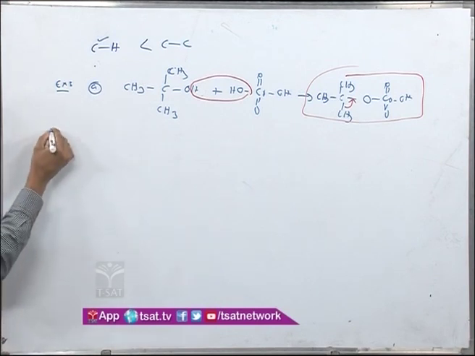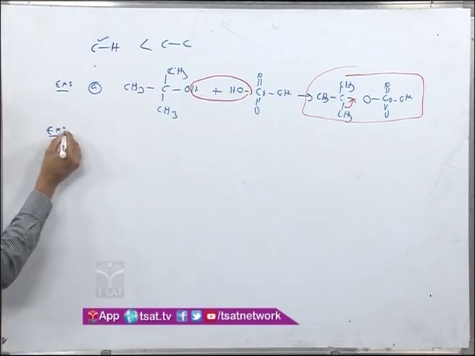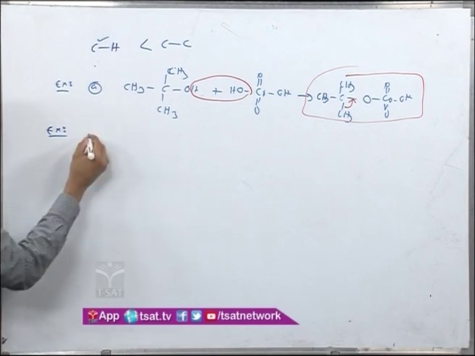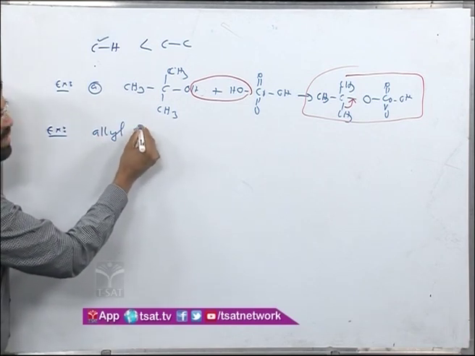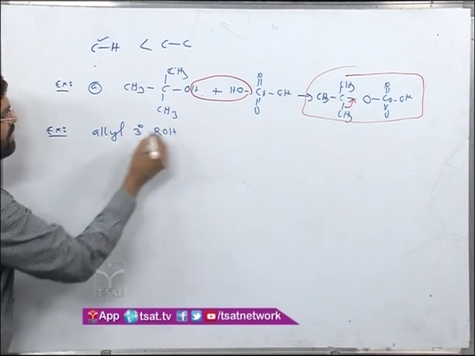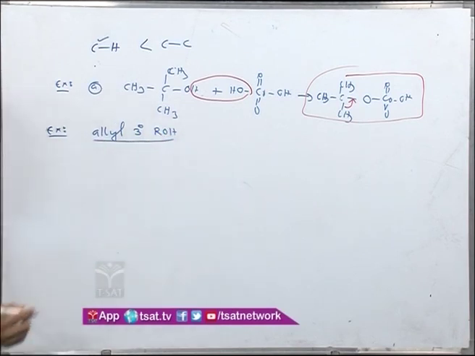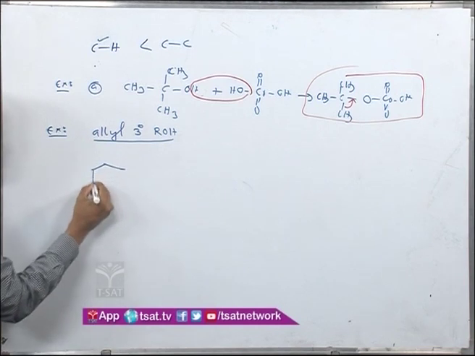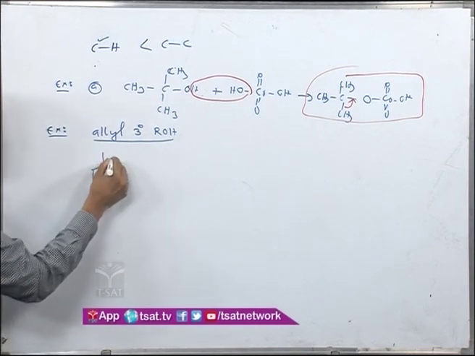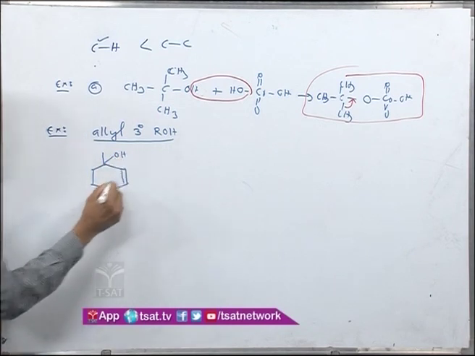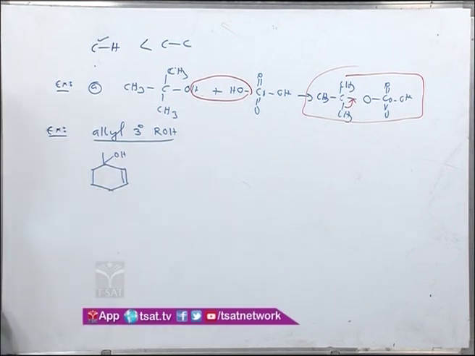But there is, let us say I will take another example. This is allyl tertiary alcohols. Suppose I will take this compound. An OH group is there. Now, what is the allylic compound?